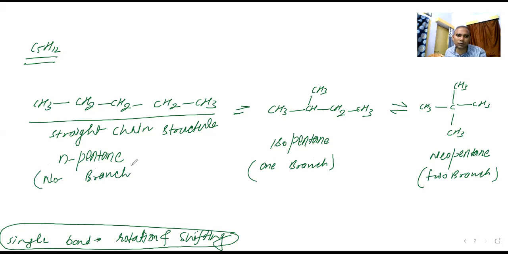Now you see what we can see in the molecular formula. C5 is there, five carbons are there. Hydrogens you can count: 3, 2, 5, 2, 7, 2, 9, 3, 12.